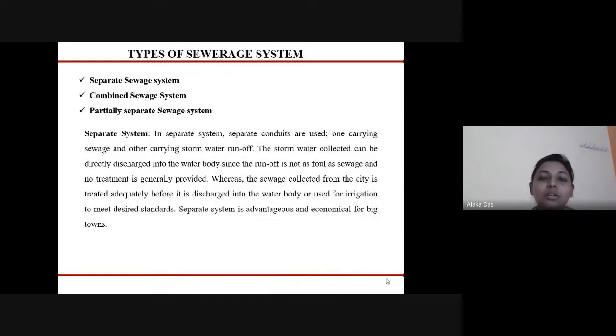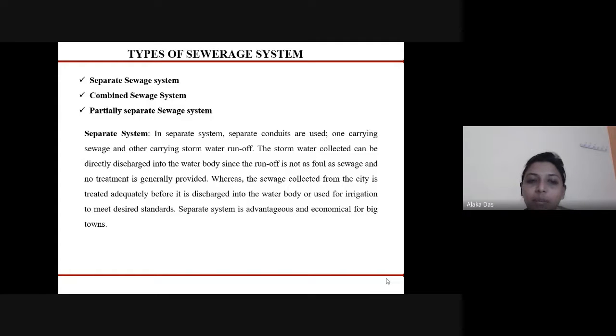So next, types of sewerage system. The sewerage system is categorized into three types: the separate sewerage system, the combined sewerage system, and the partially separate sewerage system. In the separate system, we use two separate pipelines or conduits for carrying the sewage.